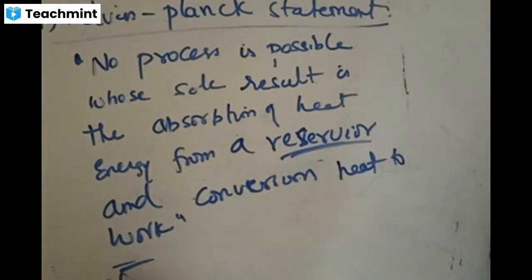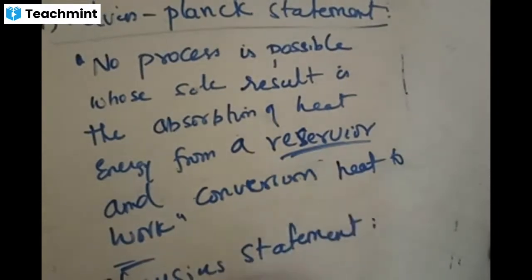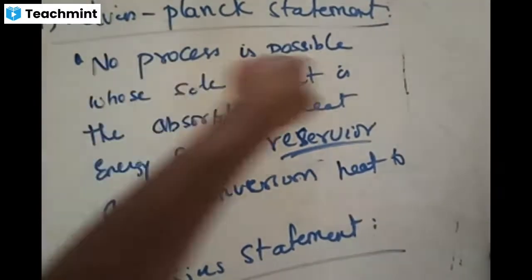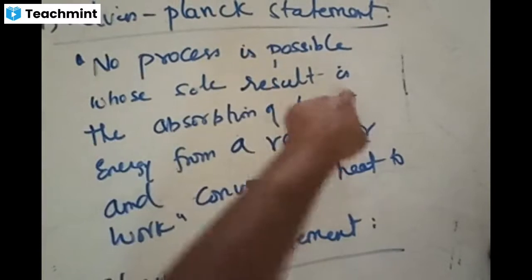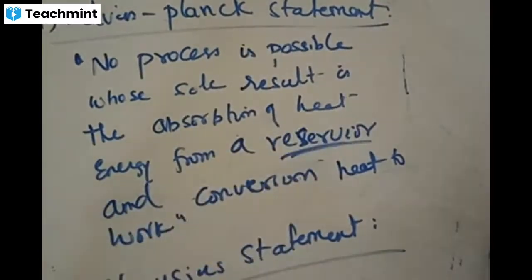Next we have the Clausius statement. These are the names of the scientists. The only thing is understanding the concept. The Clausius statement is simple to understand. It is also in the same form. No process is possible whose sole result is the absorption of heat from a cold body and its transfer to a hot body. Simple thing.